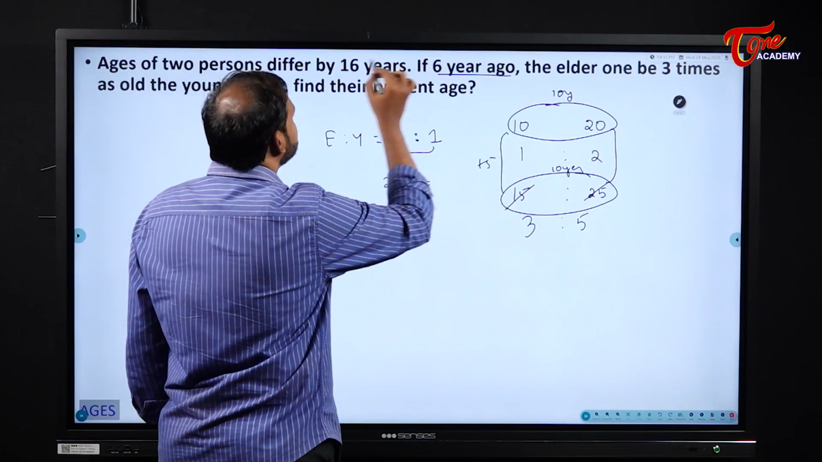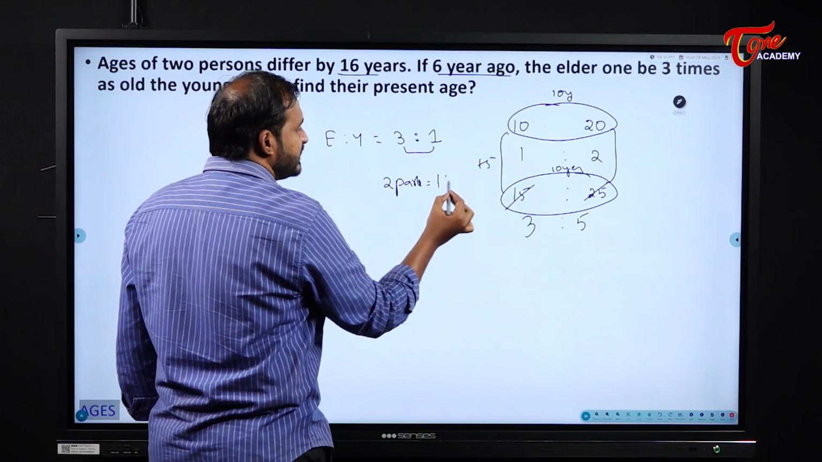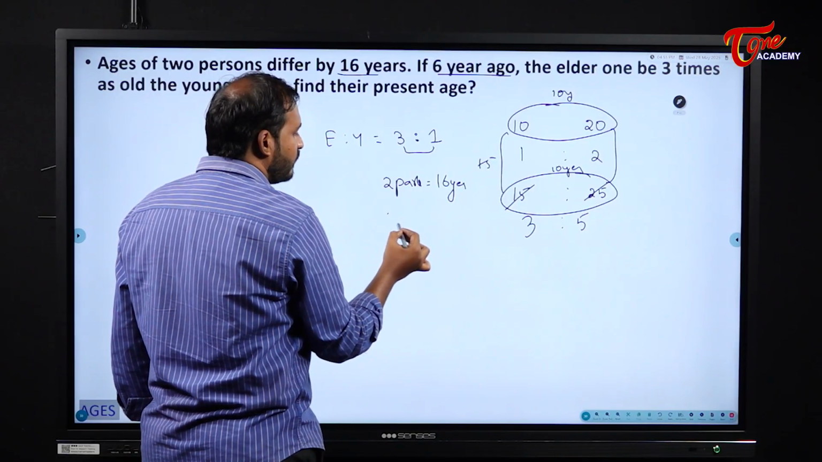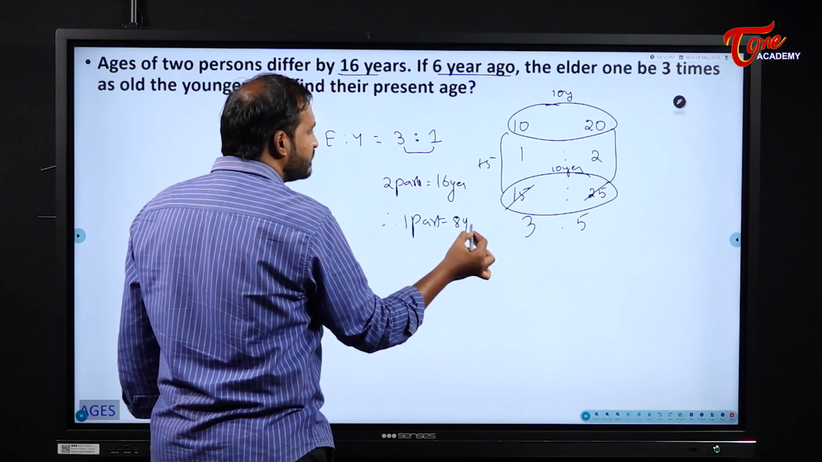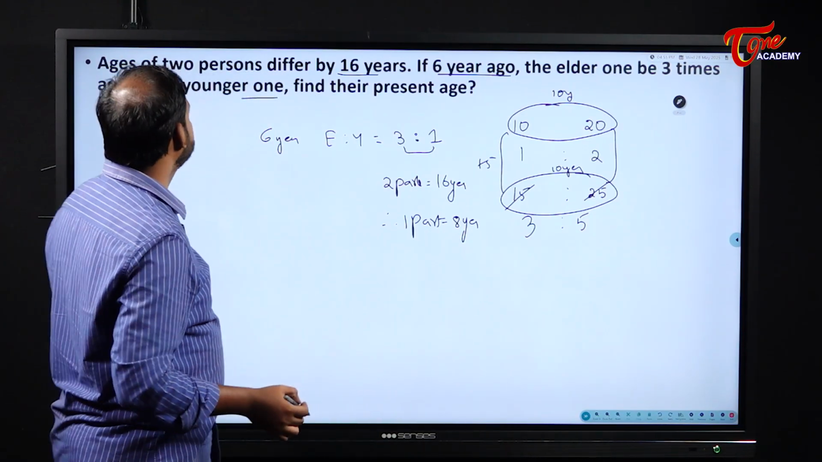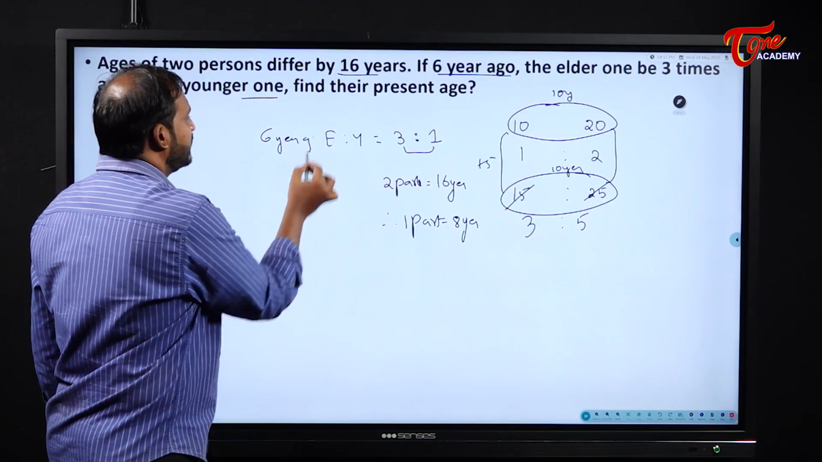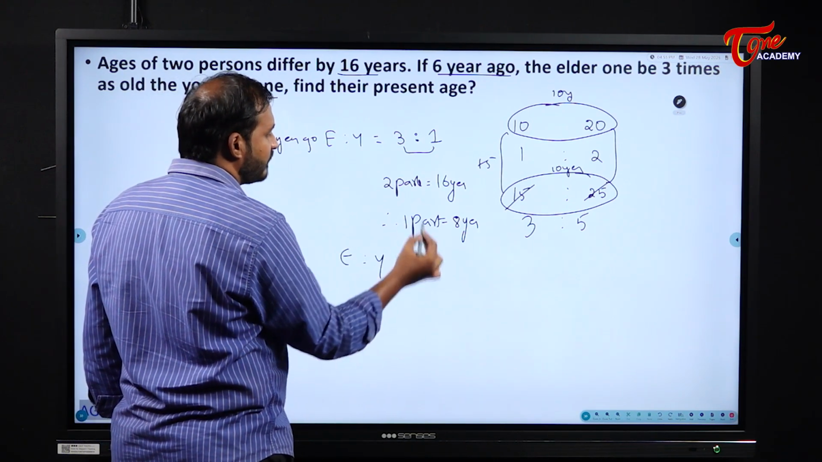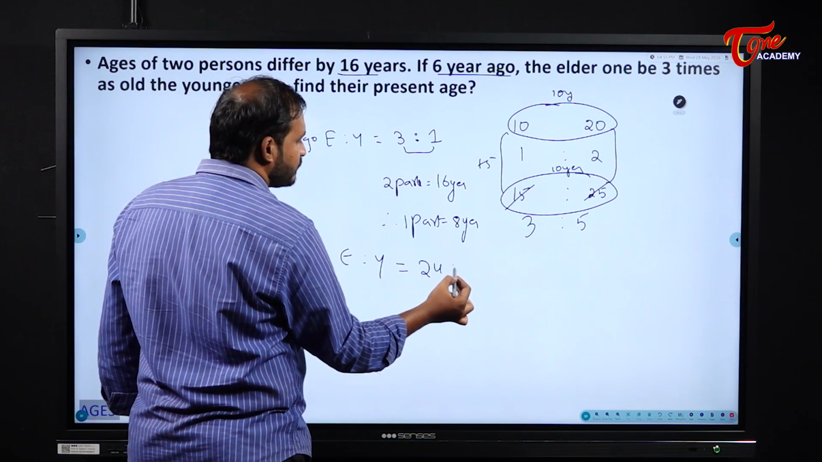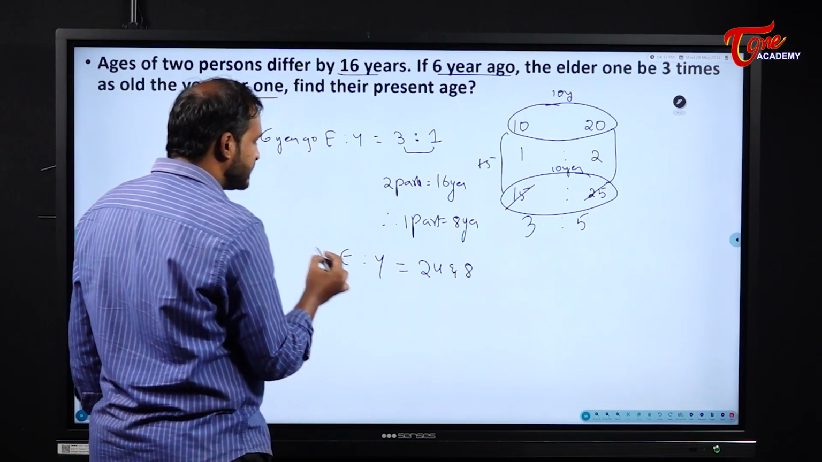And what is the age difference between those two persons? 16 years. So therefore one part becomes what here? Tell me. 8 years. One part becomes 8 years. So their ages 6 years ago, elder one and younger one will become what for me here? 24 and 8. This is 6 years ago.